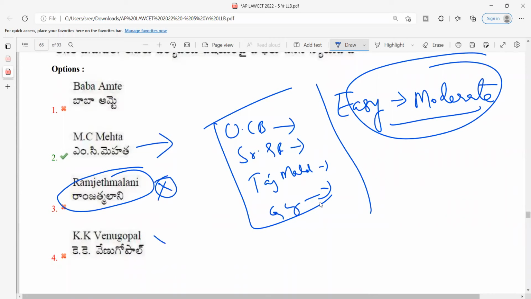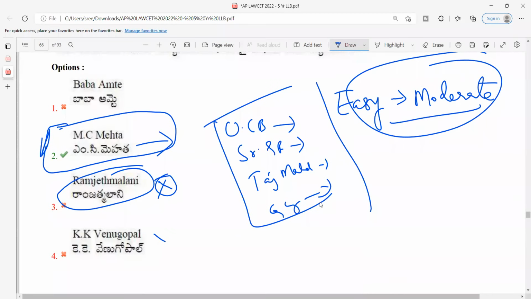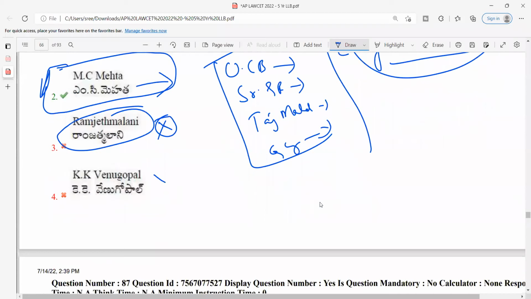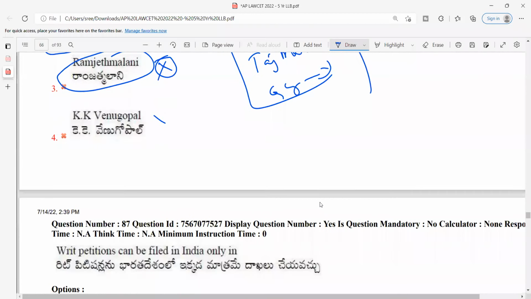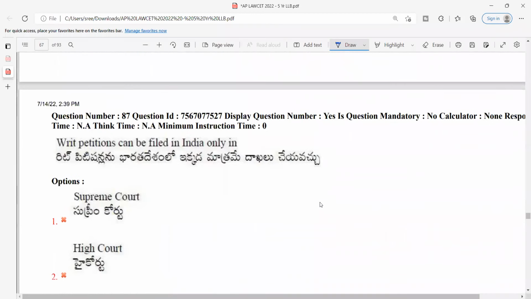KK Venugopal, not very famous. Baba Amte, you might not know this particular person, but I already mentioned him in relation to animals, wildlife. If you know that, you can deduce MC Mehta very easily. So I would rate it as somewhere between easy and moderate. There is a biopic about him.